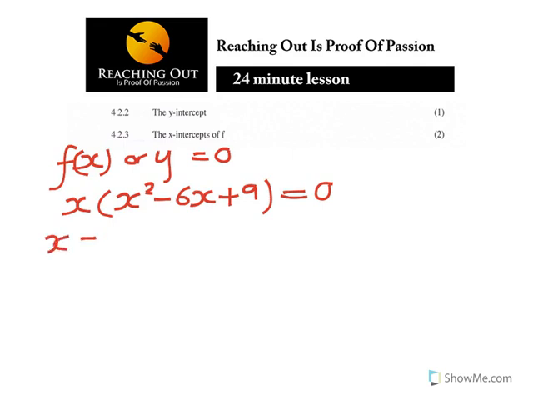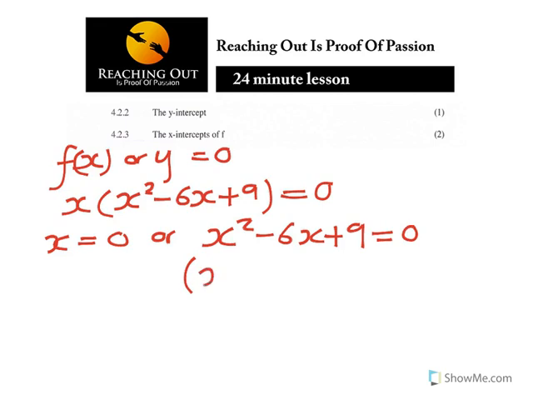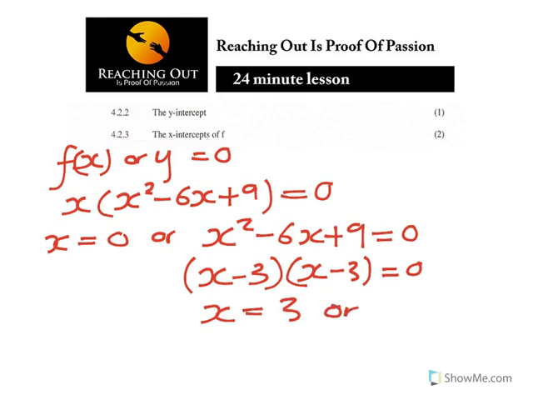So either x is equal to 0 or x squared minus 6x plus 9 is equal to 0. Now if you solve that, using the product sum, you have got x minus 3 times x minus 3 is equal to 0. So x is equal to 3 or x is equal to 3.